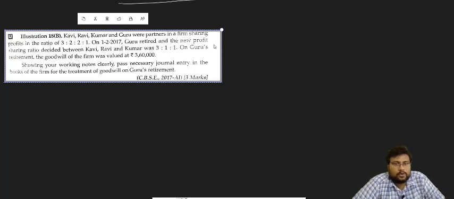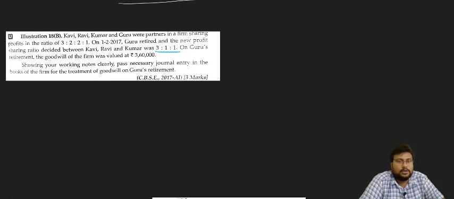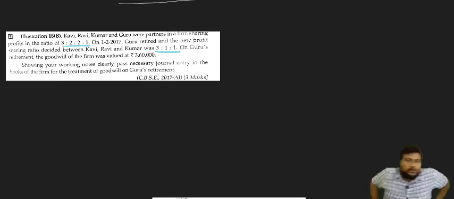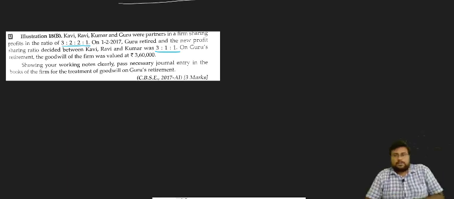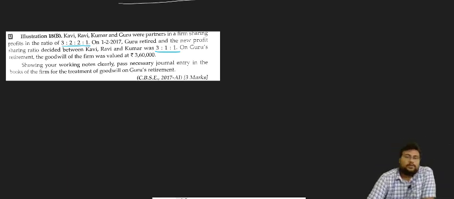Kavi, Ravi, Kumar and Guru were partners in the firm in the ratio 3:2:1. Guru retired and the new profit sharing ratio is 3:1:1. On Guru's retirement, the goodwill of the firm was valued at 3,60,000. Now you see this. First, we have to find out the gaining ratio.